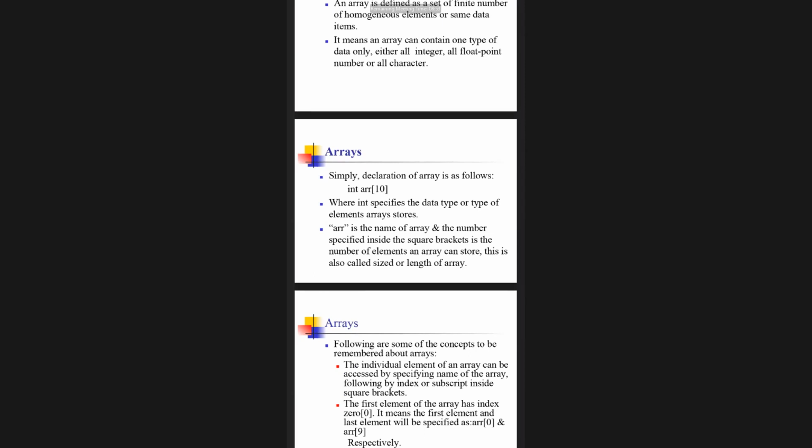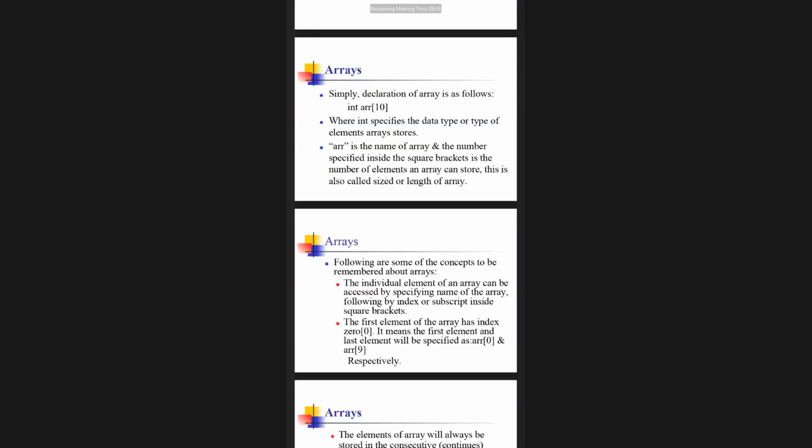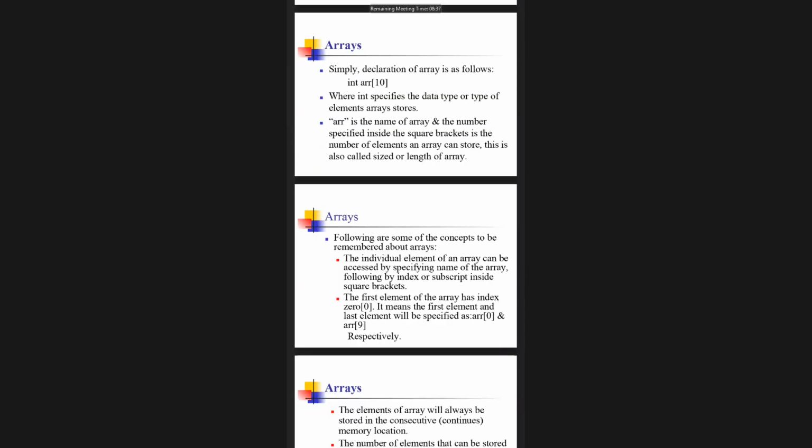Array is the name of the array, and the number specified inside is the number of elements to store. This is also called the size or length of the array. As some people said, the length of the array should be assigned. So it can be called the size or length of the array.